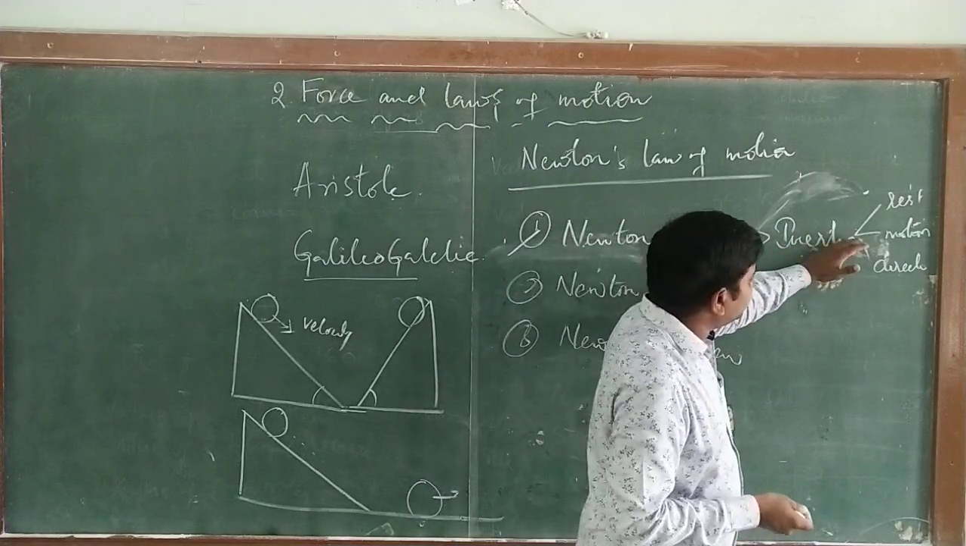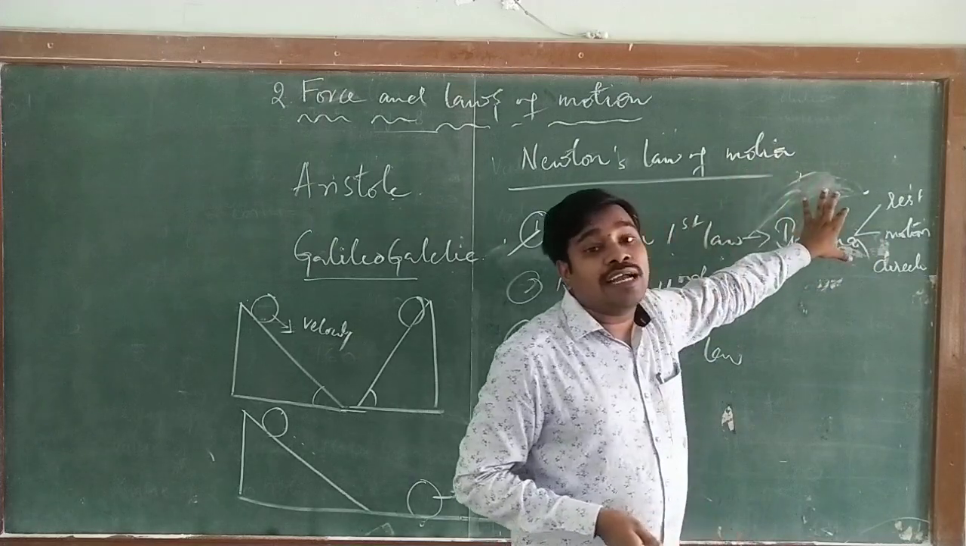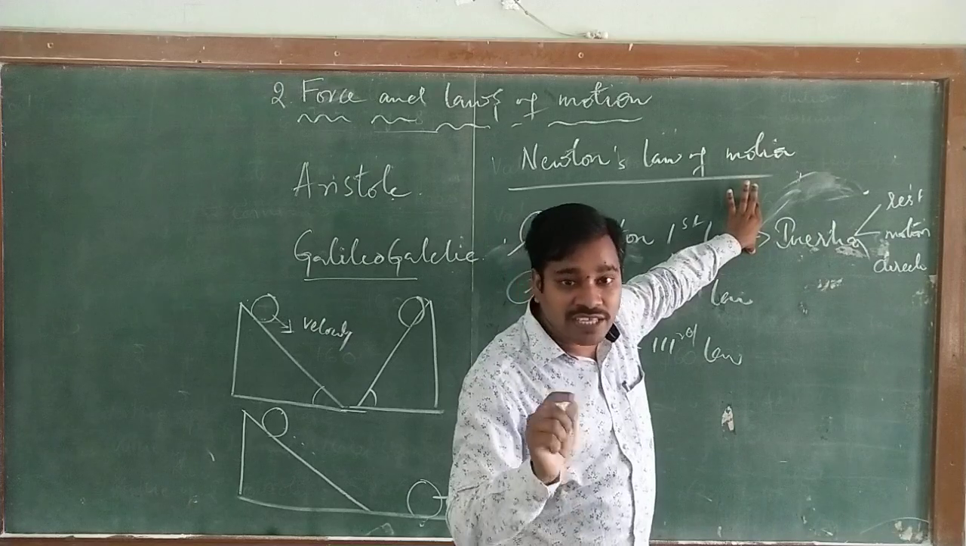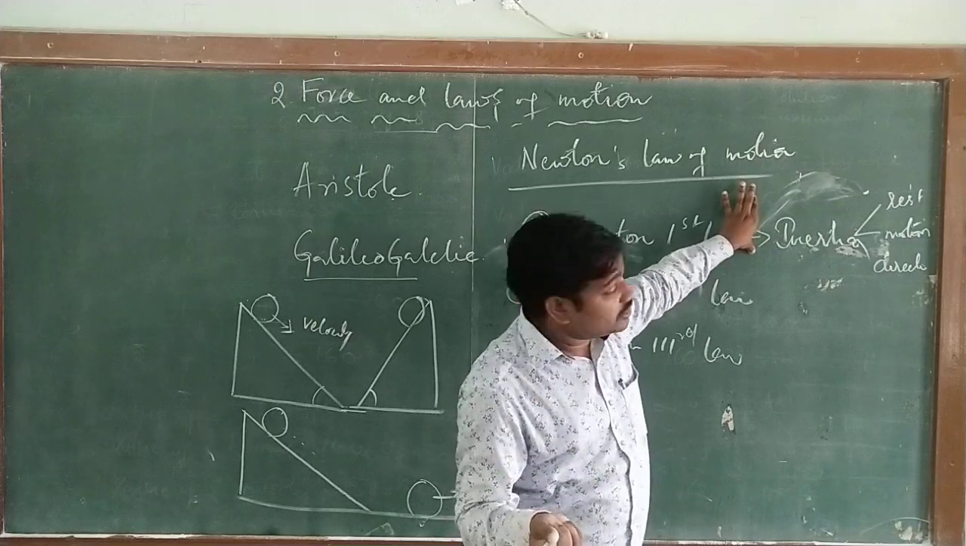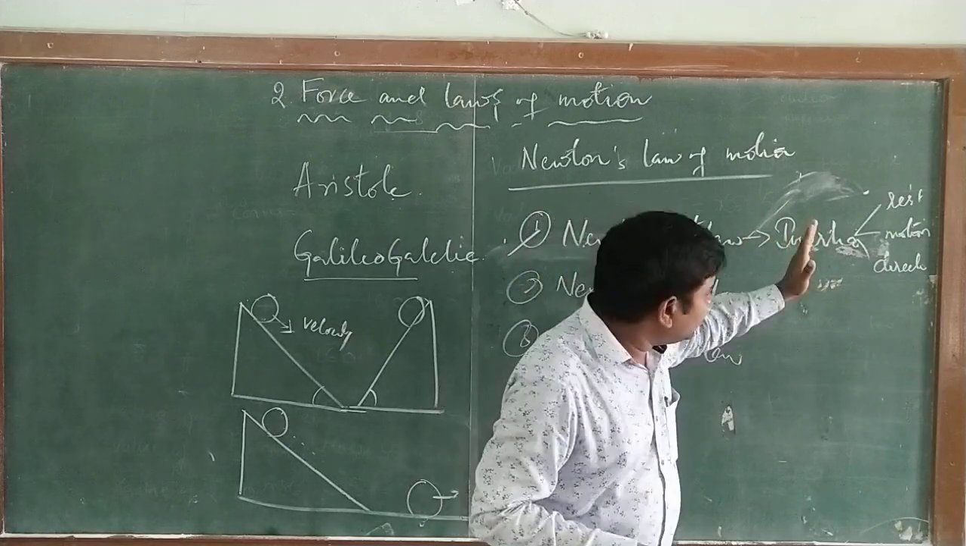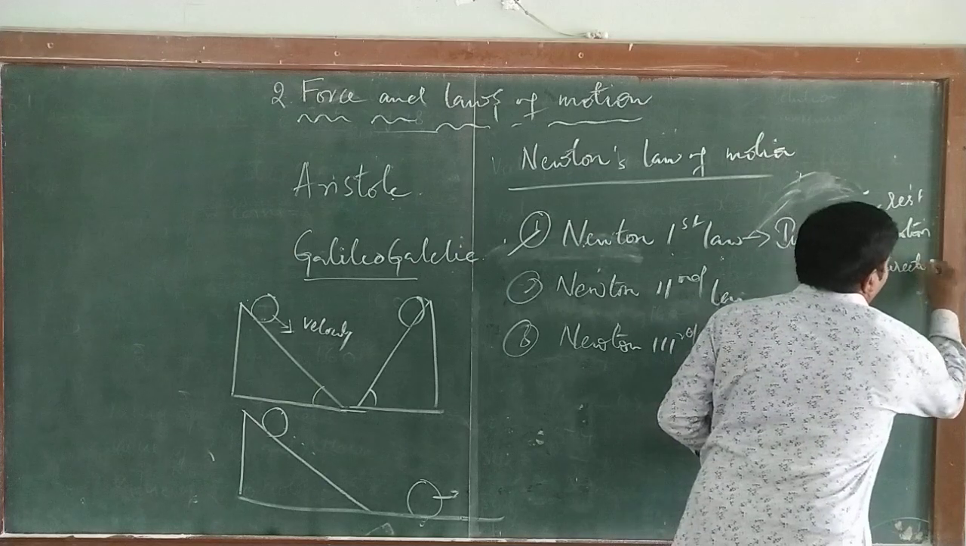For example, inertia. What is inertia? Inertia is nothing but the inability or the resistance to change its state of rest or motion. That is called inertia. It is classified into three types: inertia of rest, inertia of motion, and inertia of direction.